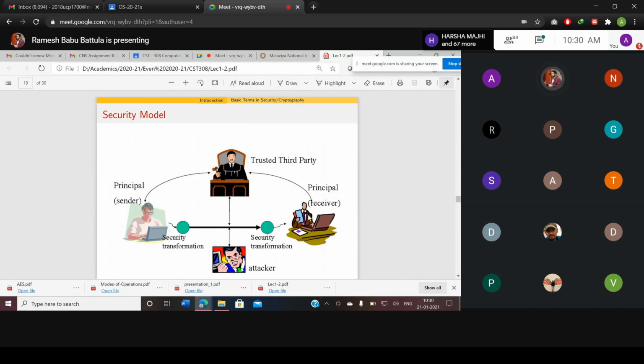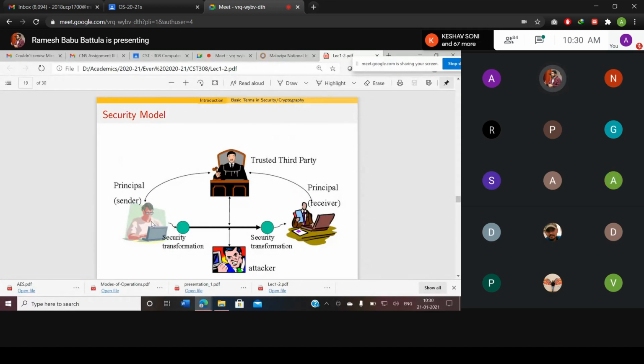Whenever you provide a card to the merchant, he is going to verify all the credentials. At the same time, the trusted party is also going to discuss with you through SMS or something. Generally, this message is communicated through the bank only. You may ask me a simple question: sir, I never communicate with the trusted party. But the trusted third party provided the card to you, so your credentials are available with the trusted third party.